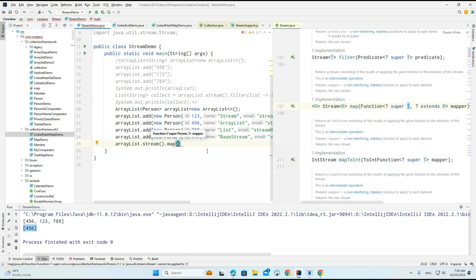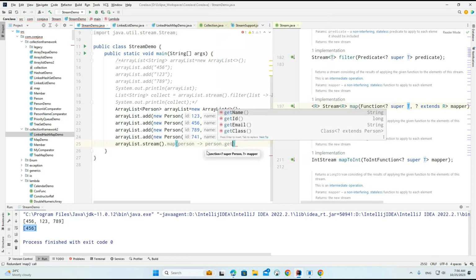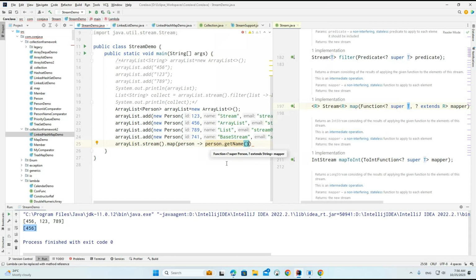But how are we going to work here? Now if you observe, here I am passing the person dot name. Now you can see here, question mark super person and question mark extends string. Extends string we got it. Earlier we did not get anything; it was still an R.